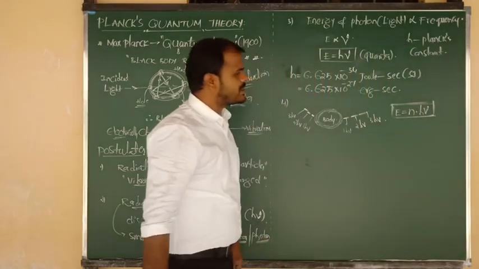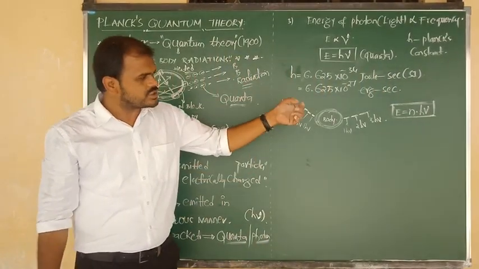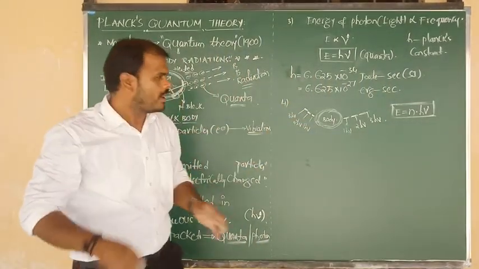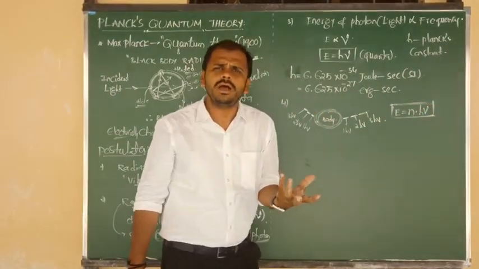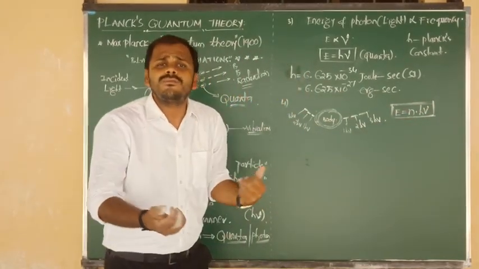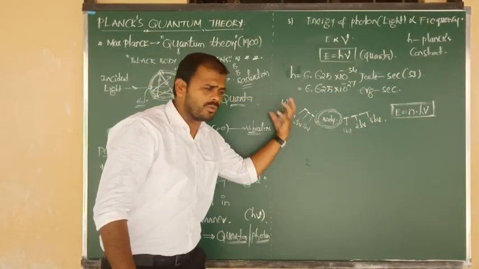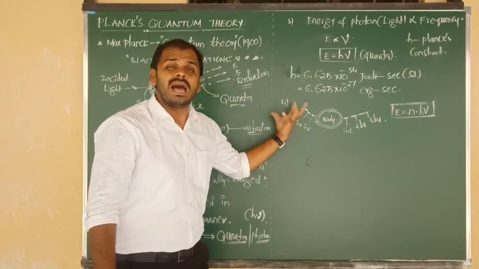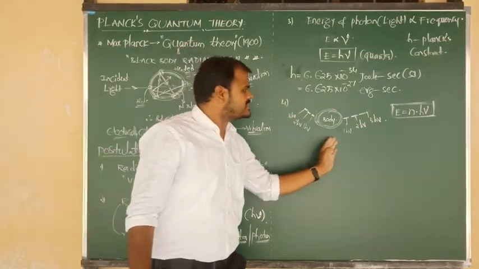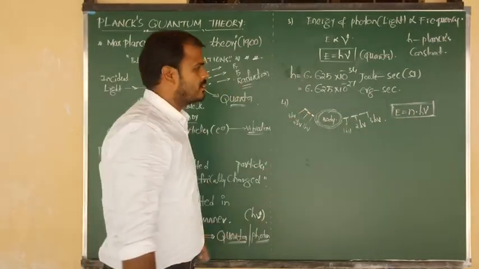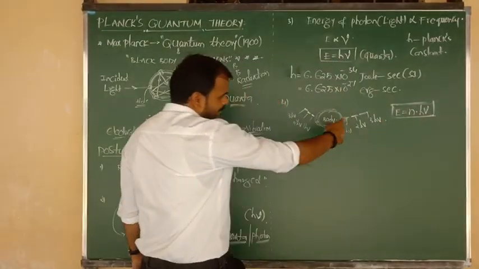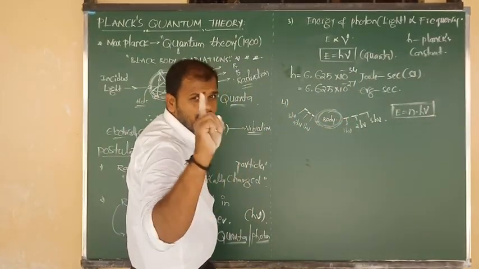E equals N into h nu. What is meant by h nu? Quanta. N is nothing but the number of quanta. 1 h mu, 2 h mu, 3 h mu are the absorbed quanta, and these are the emitted quanta. So based on this formula and the above explanation, we can write one of the very important proposals.